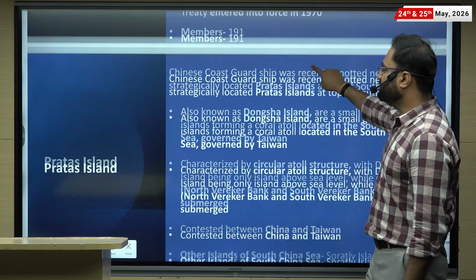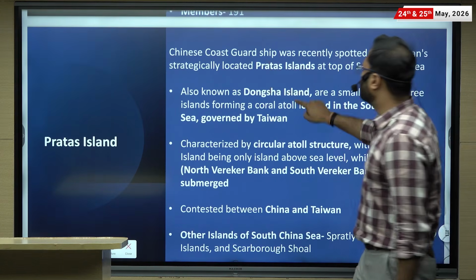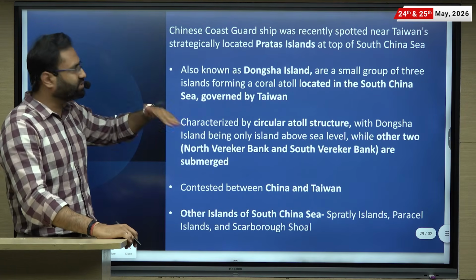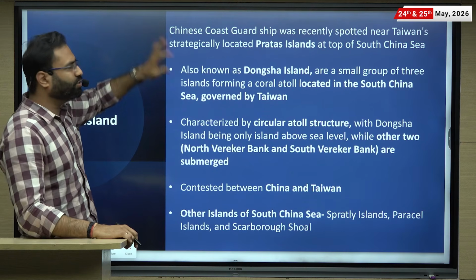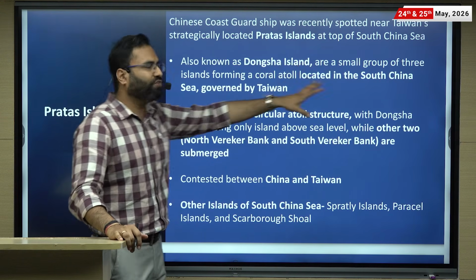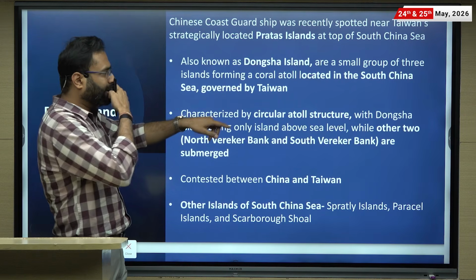Next is the Paratas Island. So there is a Chinese Coast Guard ship that was spotted near the Paratas Island, right? It is situated in the South China Sea. In the northern part of the South China Sea, this particular island is situated. It is also known as Dongsha Island. Small group of 3 islands ka group hai, which forms the coral atoll, right?